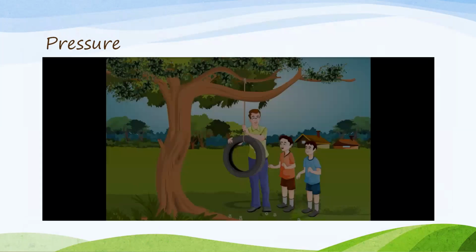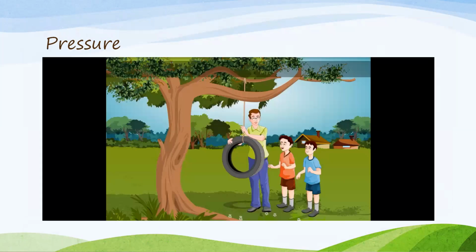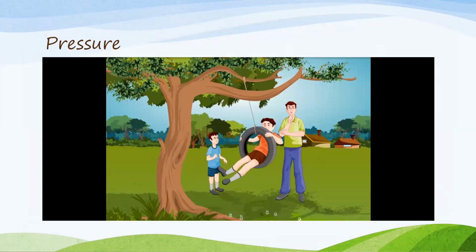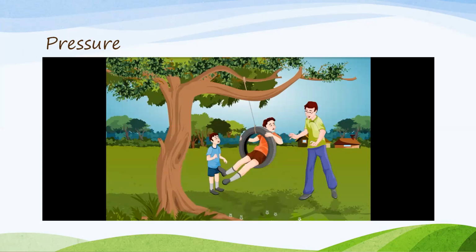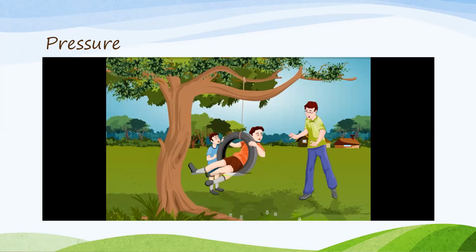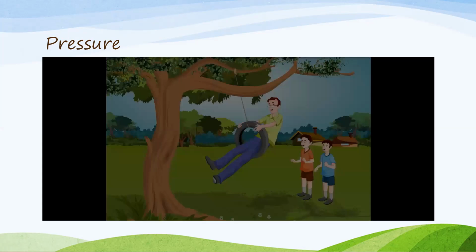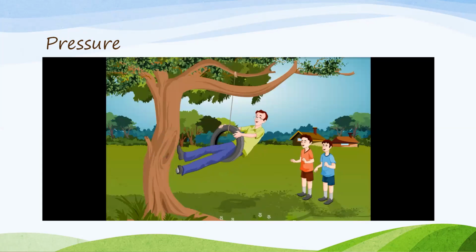In order to understand the term pressure, let's go to a family of a father and his two kids. What are they going to do there? Yes, they are setting up a fun swing. The father is all set and the kids are waiting to swing, right? The kid is enjoying the swing like anything. But let's look at the expression of the father. I think the kid in him is coming out and he is also going to give it a try this time. But how funny!